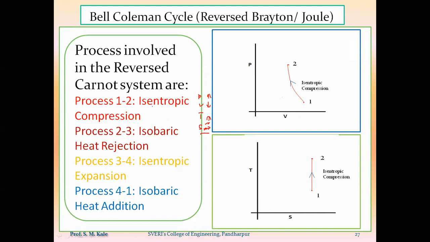And as the word is isentropic, that means reversible adiabatic, hence no heat will be added into the system or rejected from the system. So this will be the explanation related to your isentropic compression.